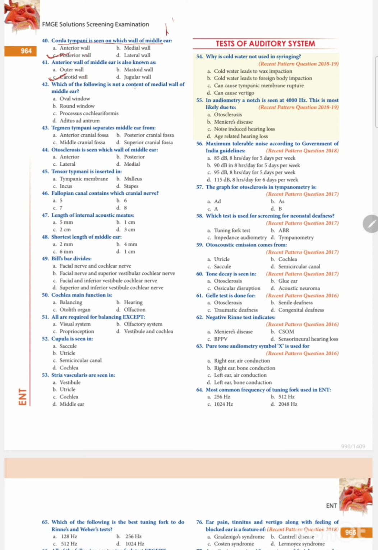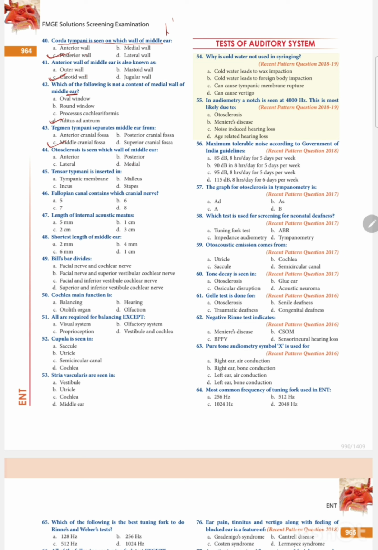Which of the following is not a content of the middle wall of the middle ear? Oval window, round window, processus cochleariformis, aditus, and antrum. Aditus and antrum are not contents of the middle wall. Tegmen tympani separates the middle ear from the middle cranial fossa.